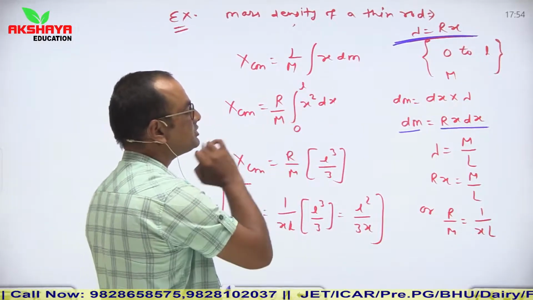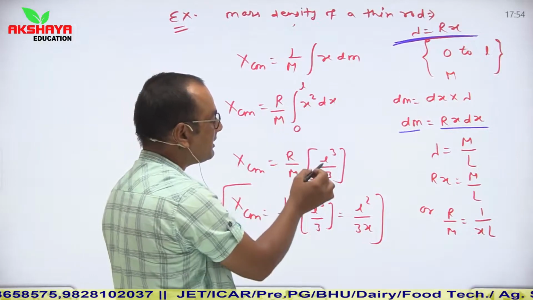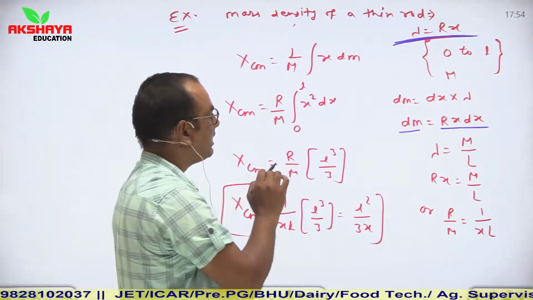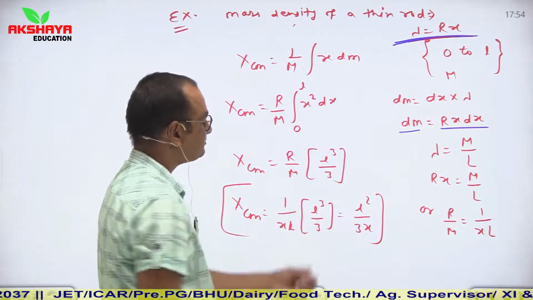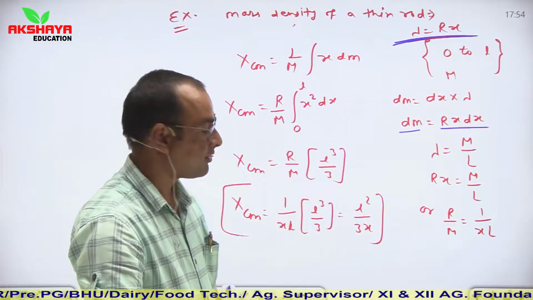So if we integrate x square, then it becomes x cube by 3, and if I place the upper limit, then it becomes L cube by 3. So I put this value directly, and it becomes xcm is equal to R by M into L cube by 3.